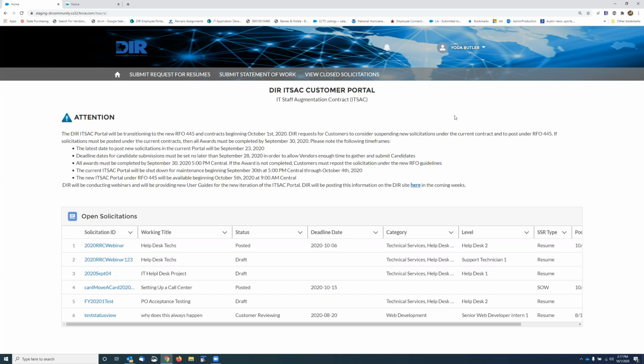I did want to add another mention. When submitting a request for resumes, there's a field there that's work location. Typically, your work location can be an actual physical address, but with COVID-19 and a lot of agencies and folks being able to work from home, if you can add that description there, like just work from home or work remote, that will give the vendors an indication of whether or not this person is allowed to work remotely.